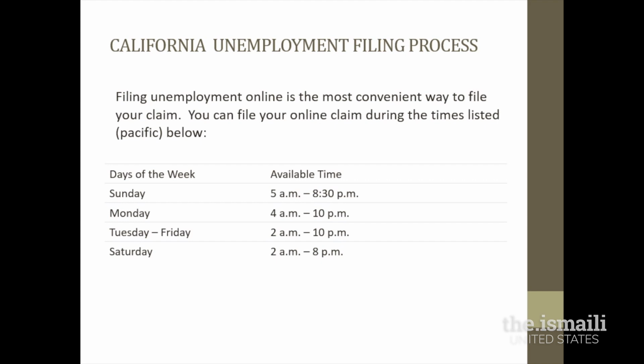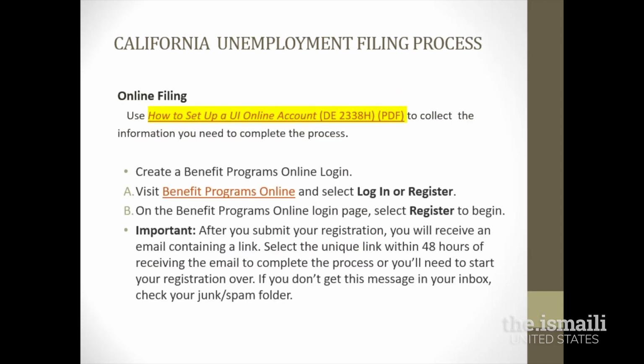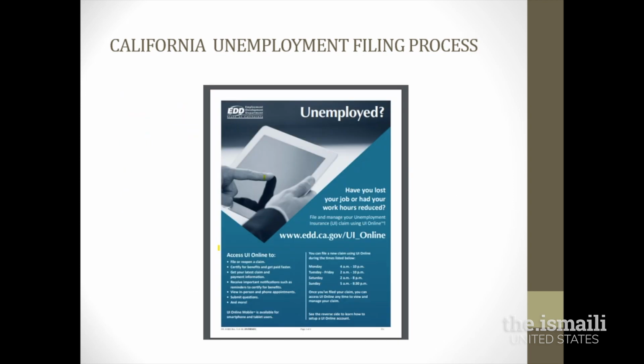In order to get started, you will need to create an online account. You can create your online account by going to this link, highlighted here in yellow. Clicking on this link will bring you to a document which is 2 pages long. The first page provides general information about the unemployment process and the hours to apply online.